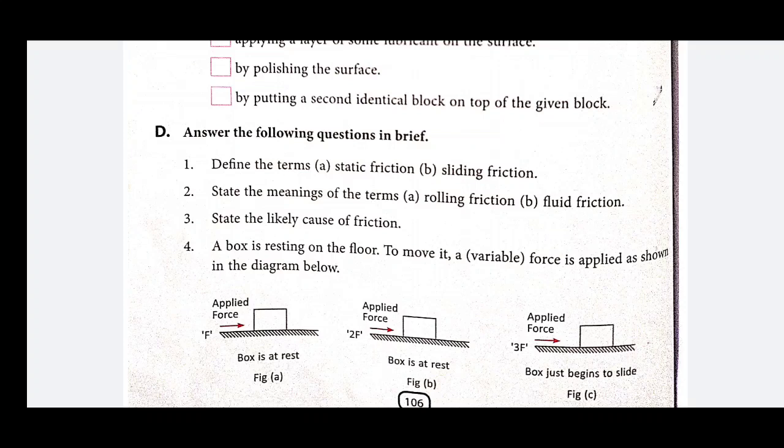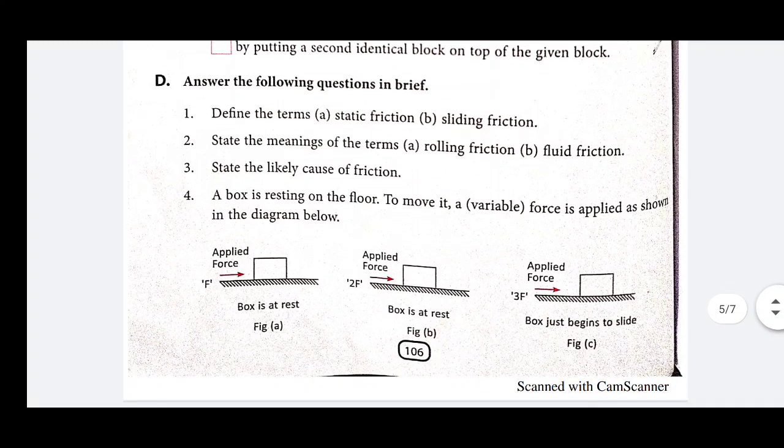You can do it. Next, state the likely cause of friction. In the chapter we have learned there are two causes of the force of friction. First is the nature of the contacting surfaces, and second one is the force, how hard the object is pressed, or you can say the force pressing the two objects. So this is the cause of friction.